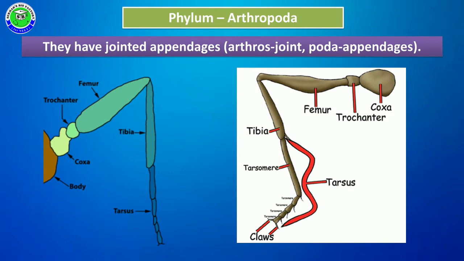In this video, I am going to explain some of the general characters of phylum Arthropoda. The name Arthropoda indicates arthros means joint, poda means appendages. So the organisms which consist of jointed appendages in their body are kept under phylum Arthropoda. It is the important fundamental characteristic feature of phylum Arthropoda.